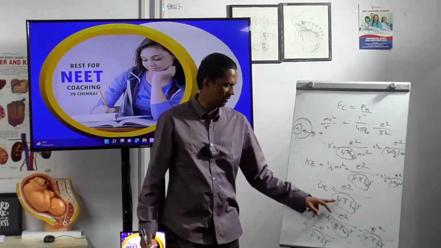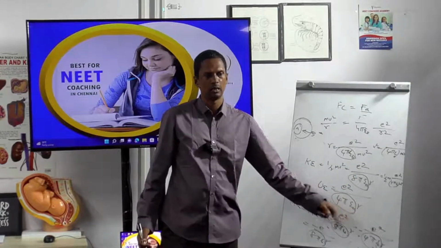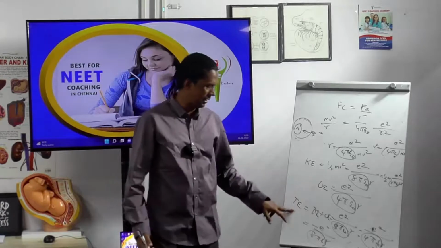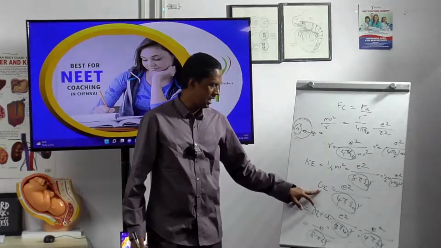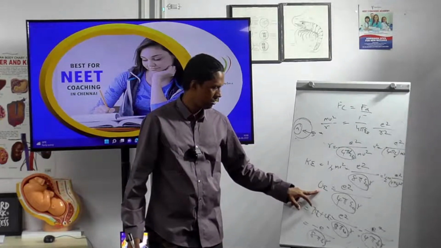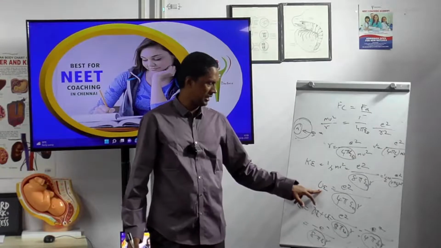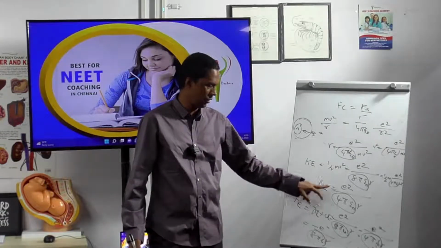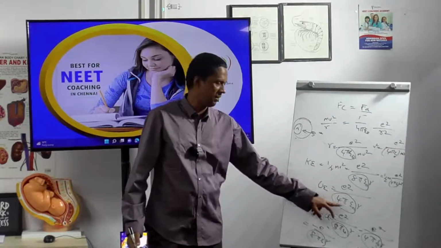K is equal to e square divided by 4 pi epsilon 0 r. Now in a similar way, I am going for potential. This one is the potential energy. Potential energy is equal to e square divided by 4 pi epsilon 0 r.